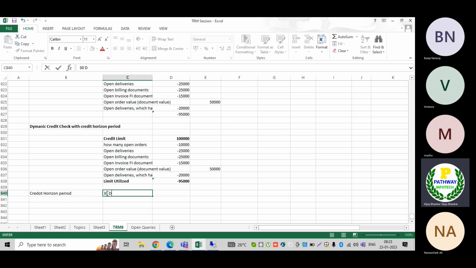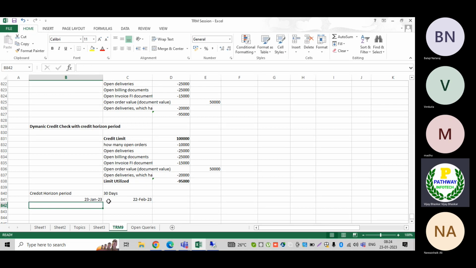Let us assume 30 days. If I implement the credit horizon period of 30 days starting, let us assume, from 23rd January, the calculation will run from 23rd January to 22nd February.